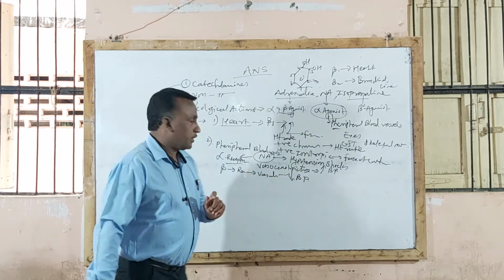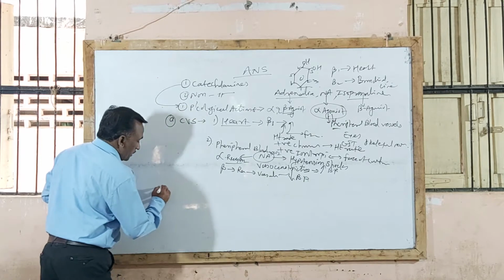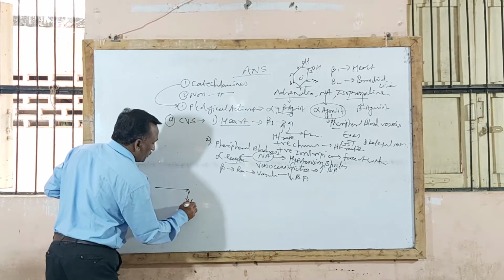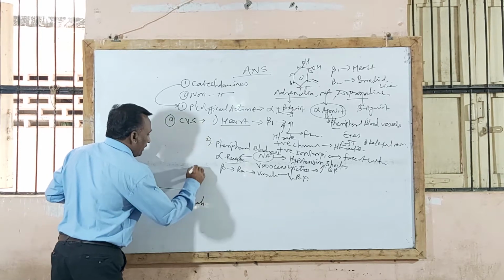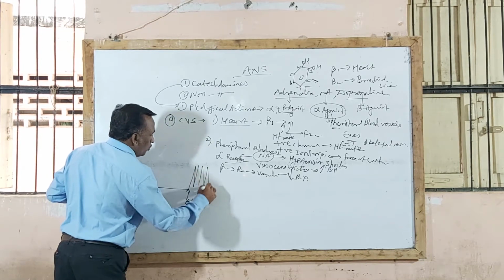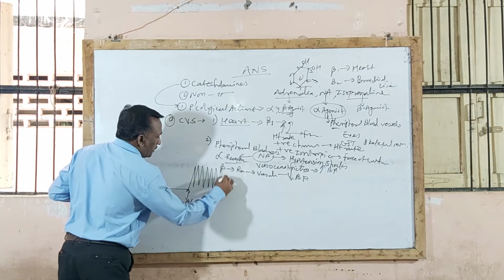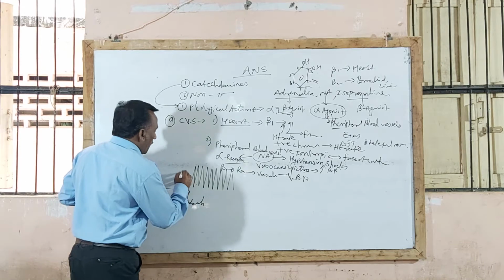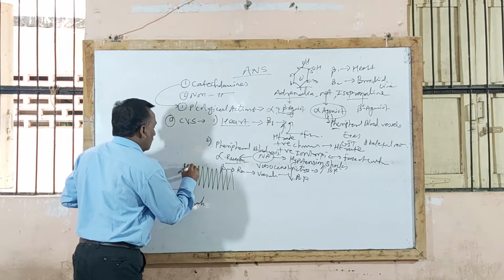Now one more thing. Suppose adrenaline is injected into a patient. When adrenaline is given, there is a positive chronotropic, positive inotropic effect as well as increased blood pressure. This is the action on alpha receptor.